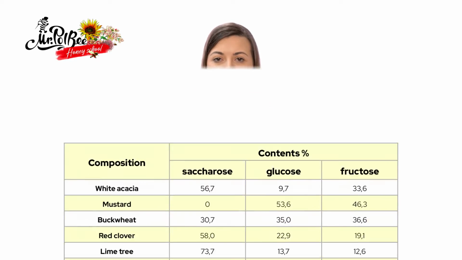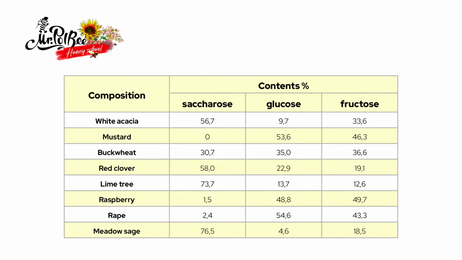Nectar varies in its composition depending on the type of plant it's extracted from. The total sugar content in nectar ranges from 3 to 80% and depends not only on the type of plant, but also on the climate, time of day, seasonality, air humidity, and soil. The composition of nectar sugars of some plants can be seen in the table. An interesting fact is that when choosing a source, honeybees are guided not only by the composition of sugars in the nectar, but also by the amount of nectar and the concentration of sugar in it. The sweetest source is always preferred.